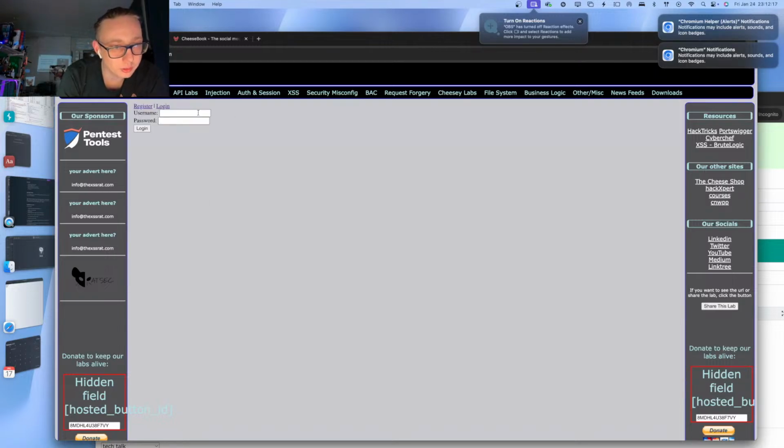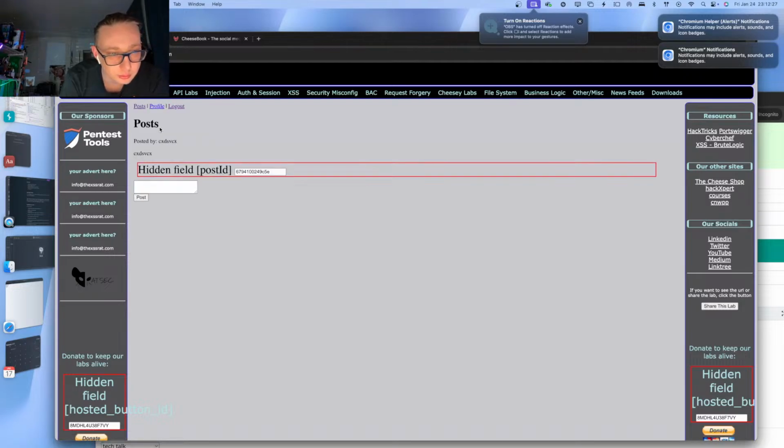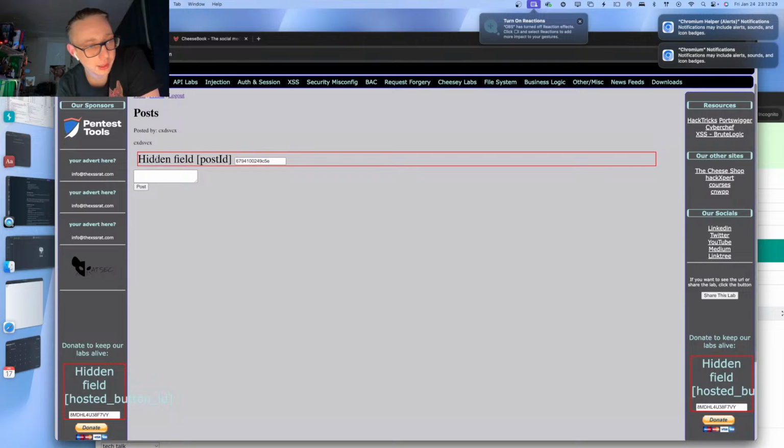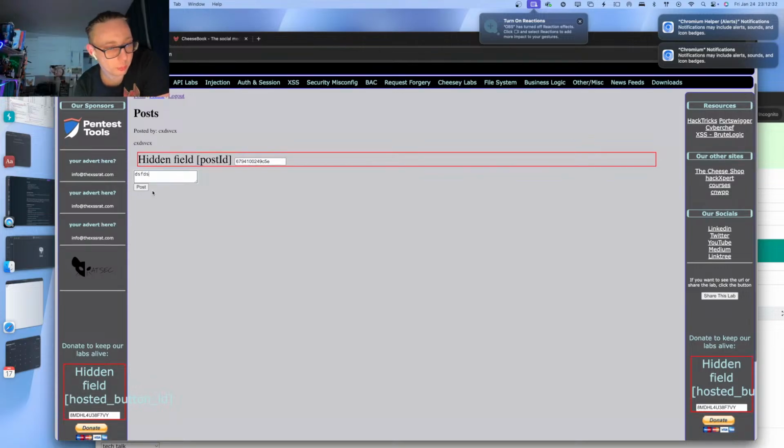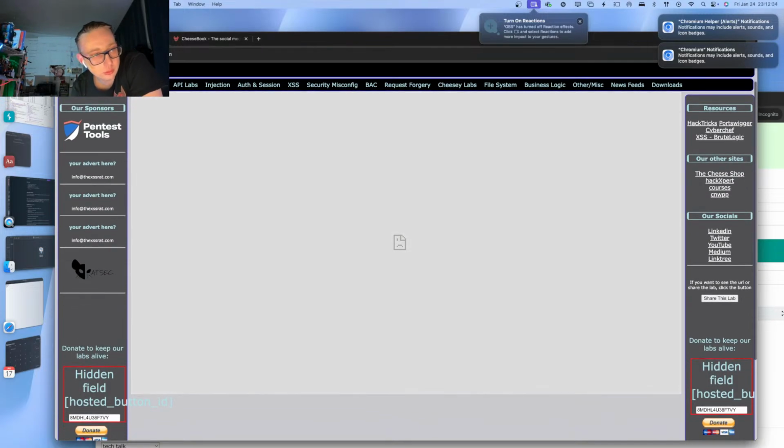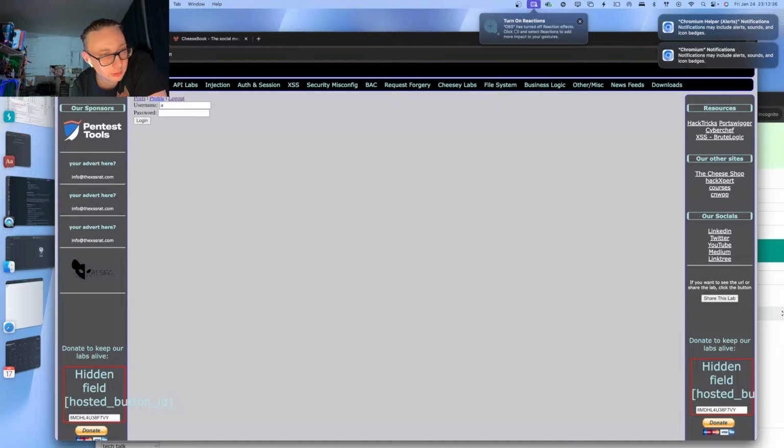Must have done something wrong. Let's log in. Username, password, nickname, register, log in. Okay, so I see this other person's post here. What the hell do I keep doing wrong?